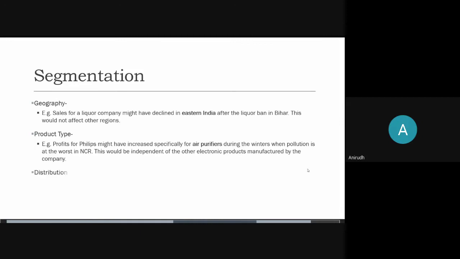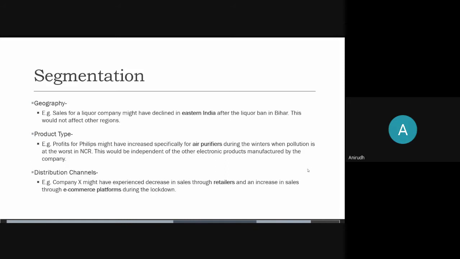And finally, we have distribution channels. As you already know, we also covered distribution channels in the last session. When you go through the slide, you can see that we marked the segment in bold. For example, in geography, we've marked Eastern India in bold, and air purifiers in bold.